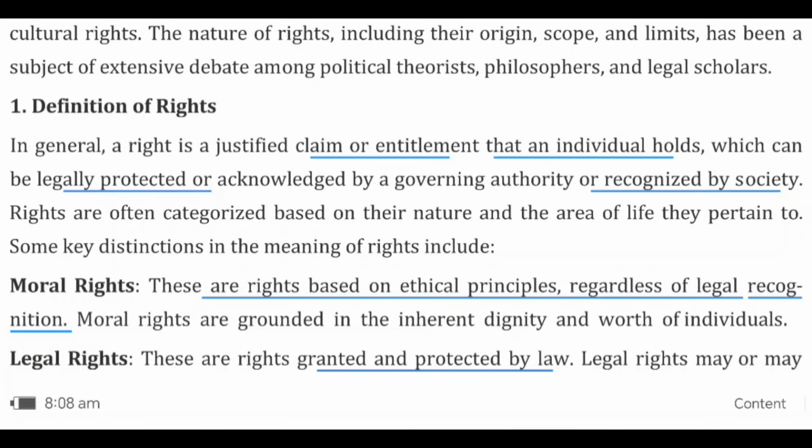What is the definition of rights? A right is a justified claim or entitlement. A right means a claim or entitlement that an individual holds, which can be legally protected in a particular society, or legally protected by the government authority or recognized by a society, is called a right.